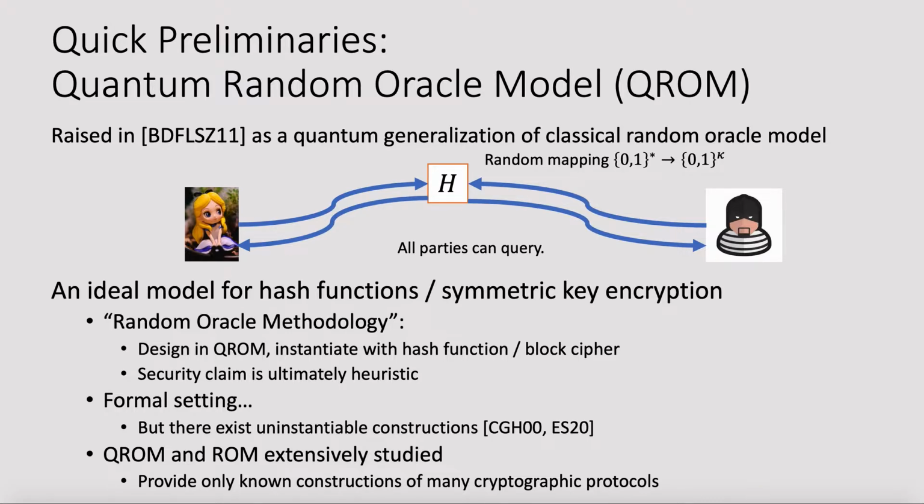On the other hand, there do exist some uninstantiable constructions. But in practice, the quantum random oracle model and classical random oracle model have been studied for a very long time and are very successful in practice.